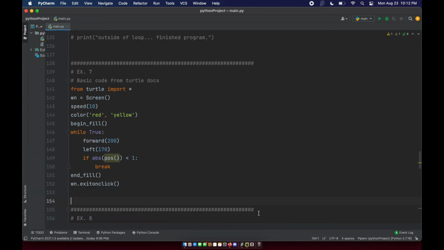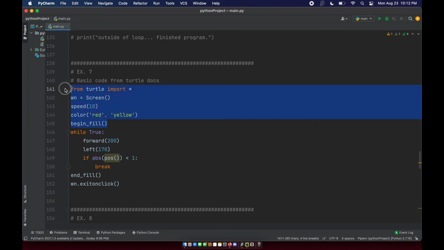So we're going to bring it back to the turtle object that we were looking at in the beginning, that turtle module that made the square and the triangle. And this time we're going to implement it in a while loop. This one is a little bit different. You can actually find this example on the turtle documentation page, which I highly recommend anyone go to and dabble around with.